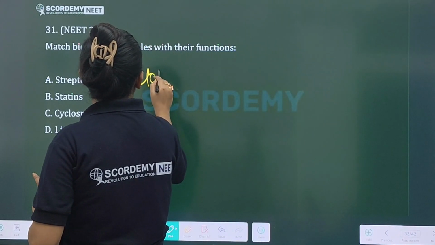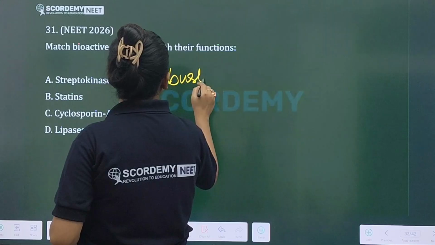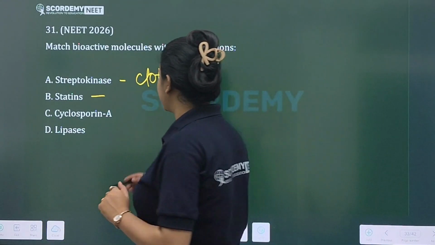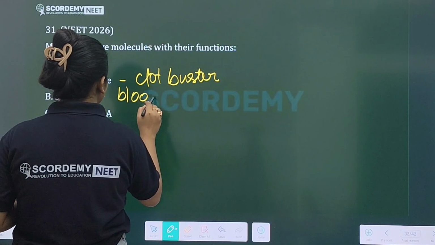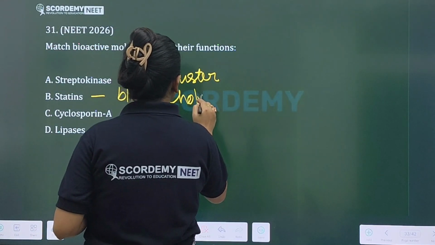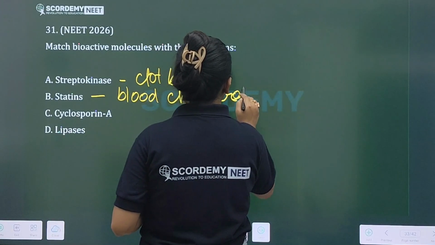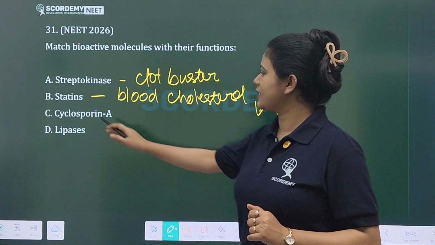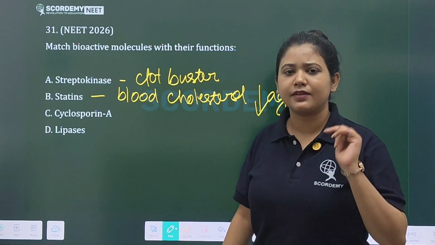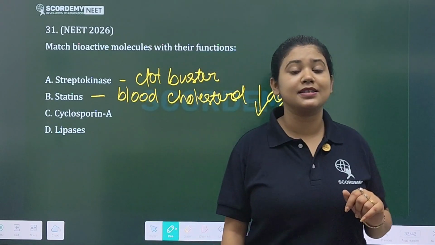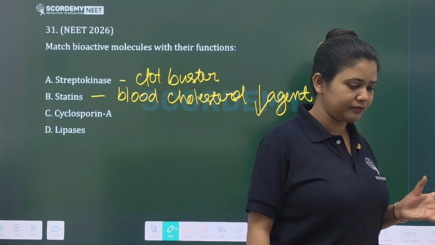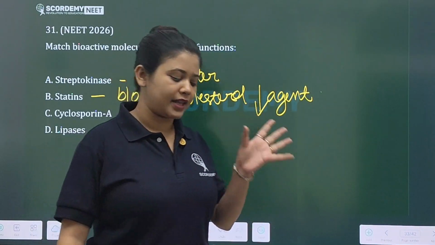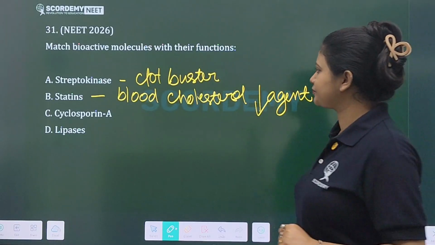Statin is a blood cholesterol lowering agent. Cyclosporin A is an immunosuppressive agent. And lipases are used for digestion of fats.